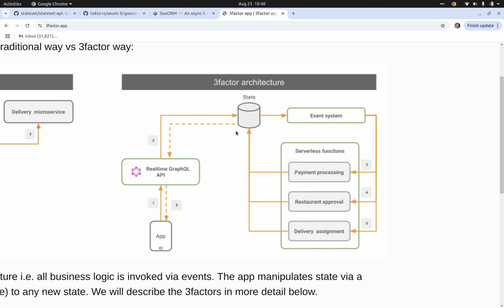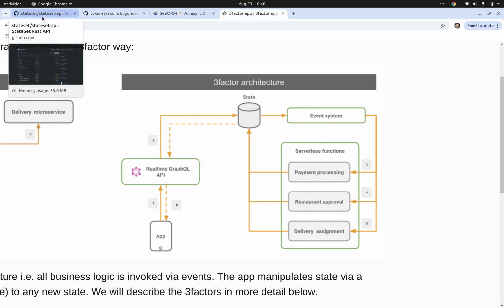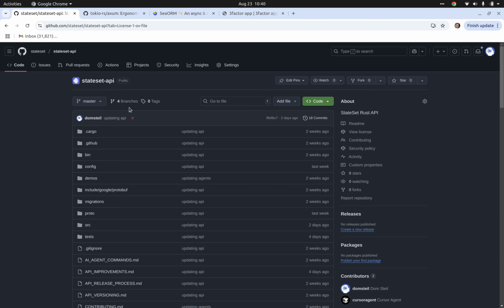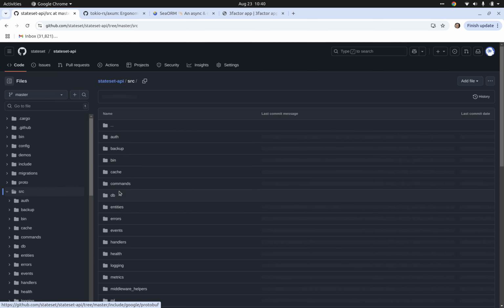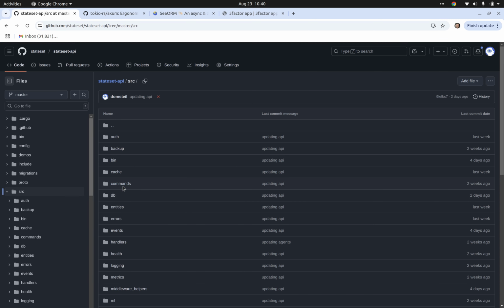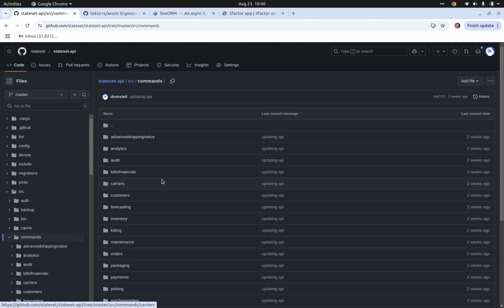The difference will be this state and event system and the serverless functions that we're designing will be run within the StateSet API. So the logic that's encapsulating this will be, some of it command-based on the StateSet API, and other parts of it will be service-based. Part of the reason we want to do this is for AI agents that can call these different commands.